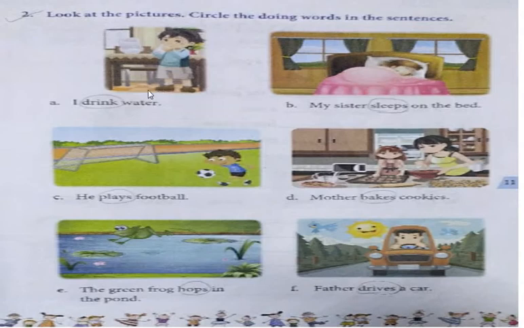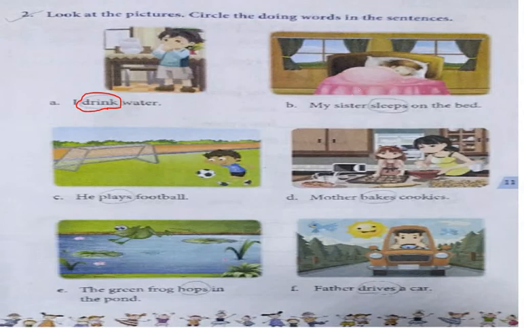See this picture, number A. You have to read this sentence: I drink water. So what is the doing word? The doing word is drink, D-R-I-N-K. You have to circle the doing words. Now number B. See the picture first. Can you see that girl? That girl is sleeping.